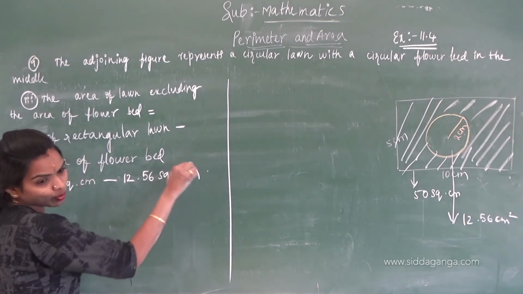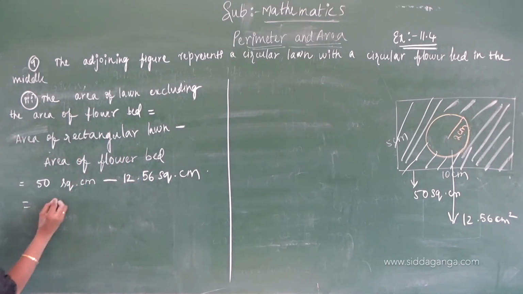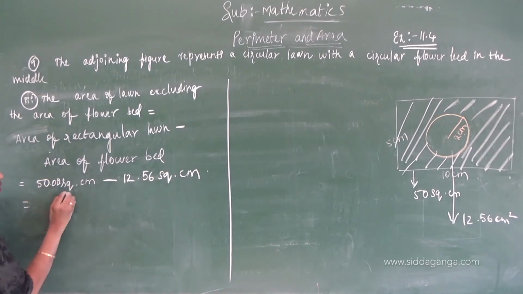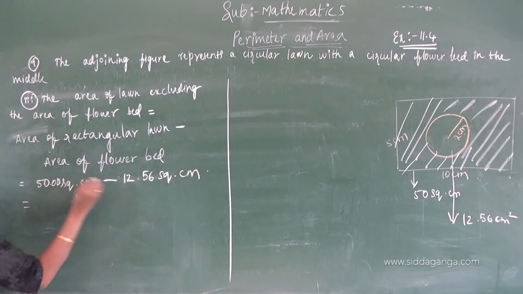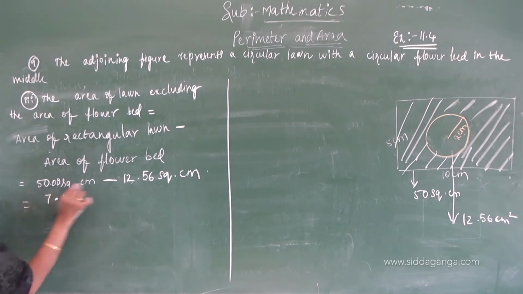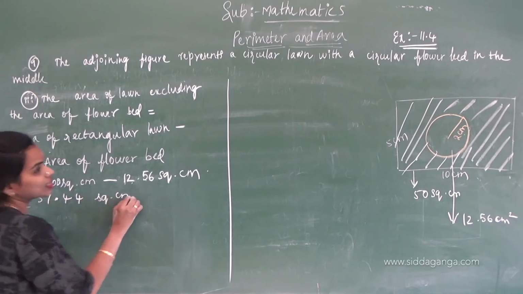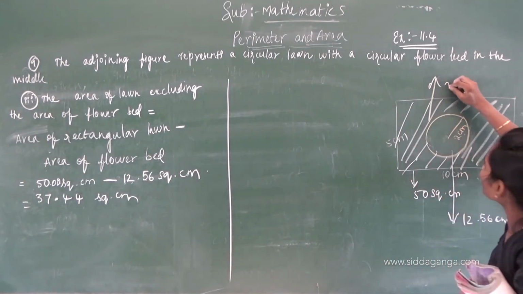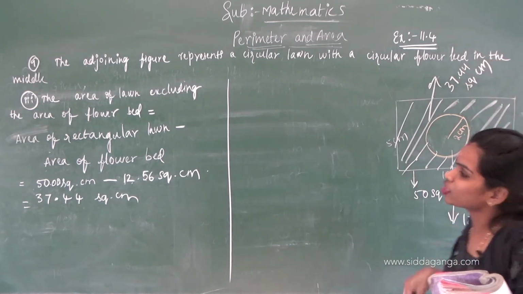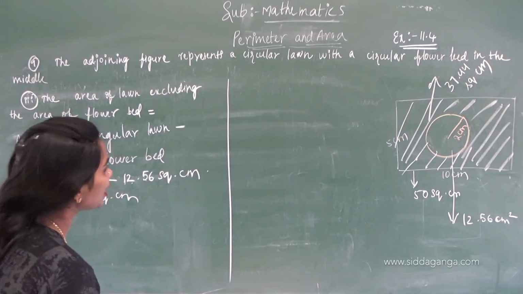If you take the difference between these two, we will get 37.44 square centimeters. The shaded area is 37.44 square centimeters.